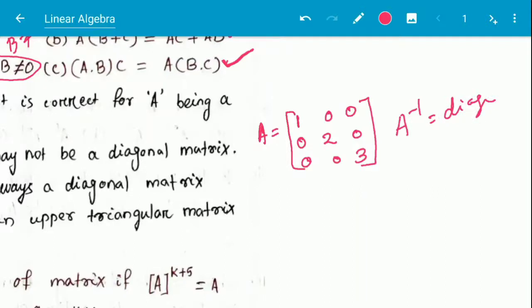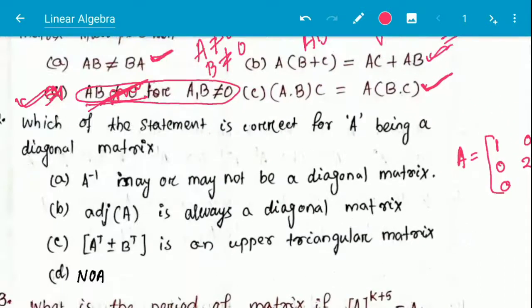So option A is not correct. This is may or may not, and this is always. Always a diagonal matrix. Adjoint of A is always a diagonal matrix.